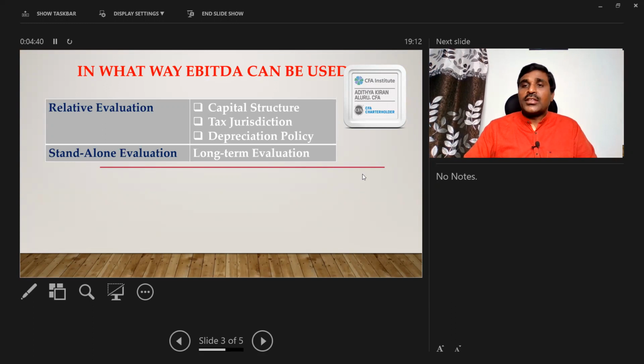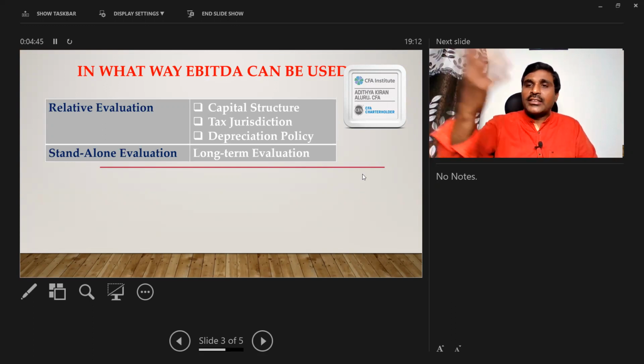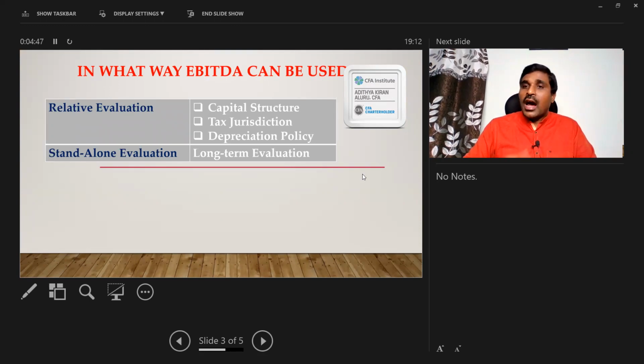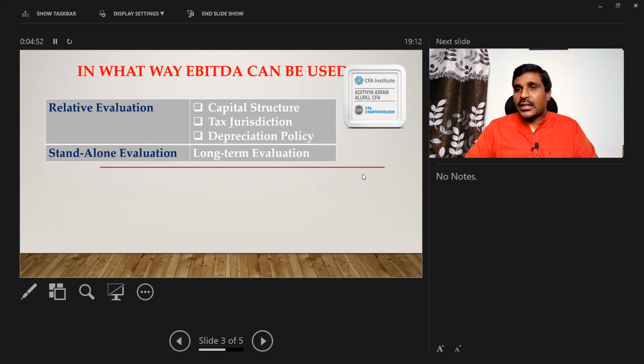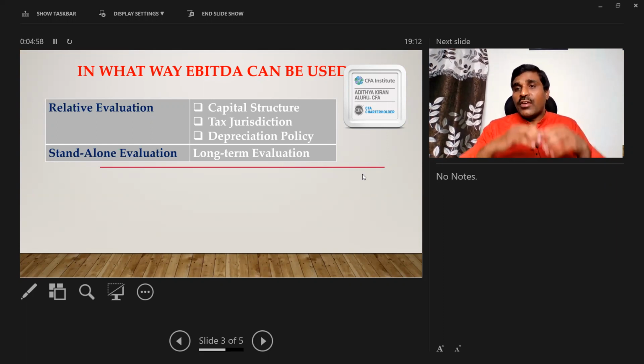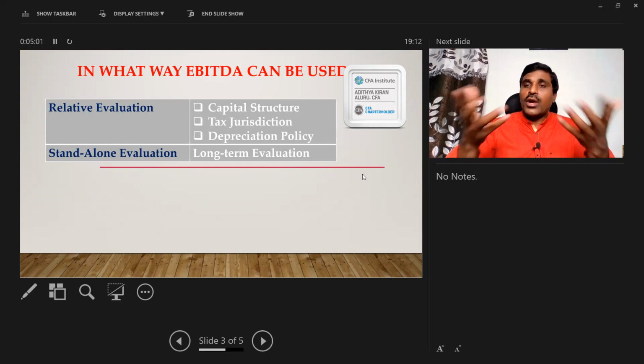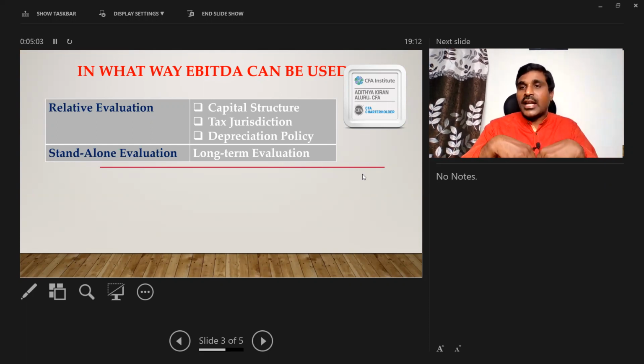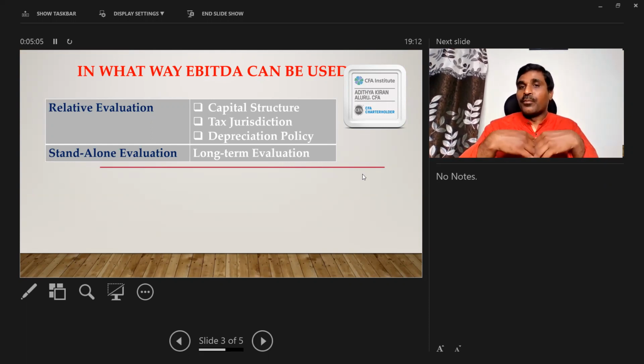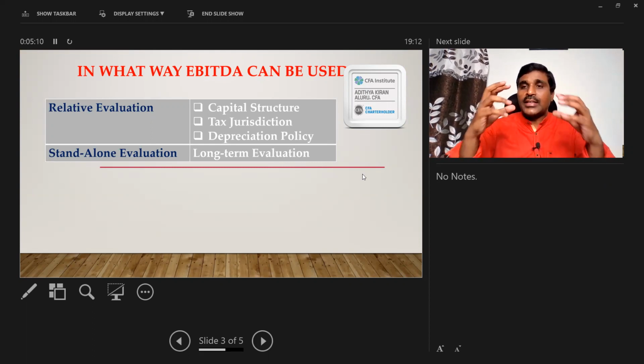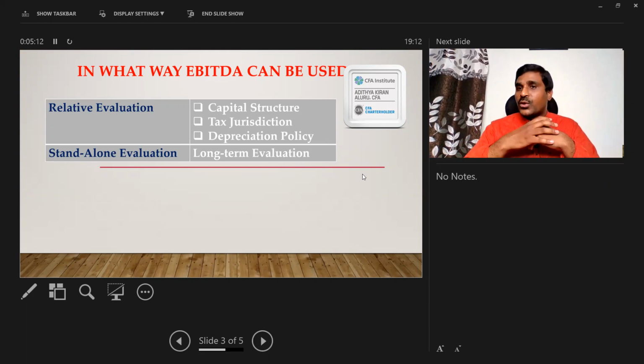Next, taxes. Sir, why should we exclude taxes? You are operating in one tax jurisdiction having a tax rate of only 6%. I am operating in another tax jurisdiction having a tax rate of 30%. So the tax expense may drag my performance. Even though at a business level or operating level, you and I are the same, my tax expense is dragging my net profit. That is the reason. In order to make a better comparison, it is appropriate to exclude the tax expenses.